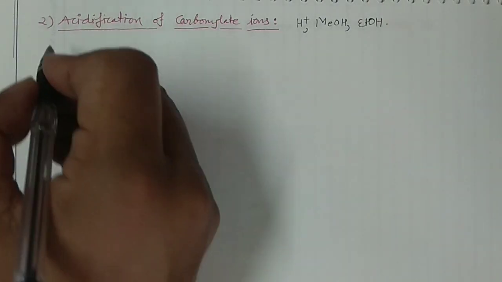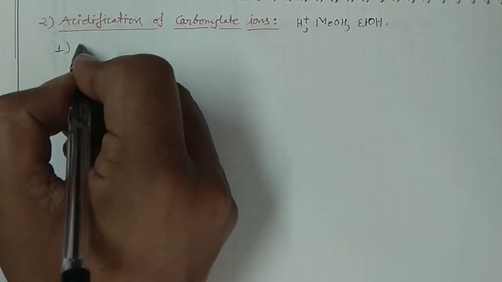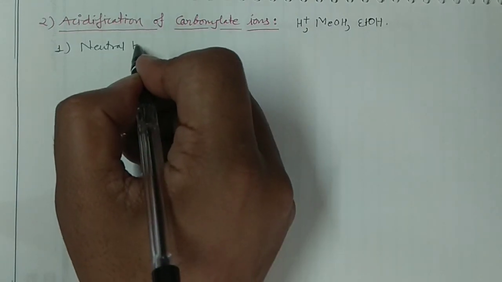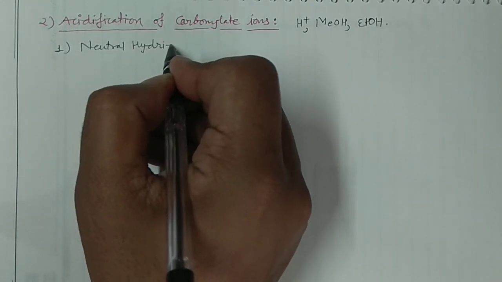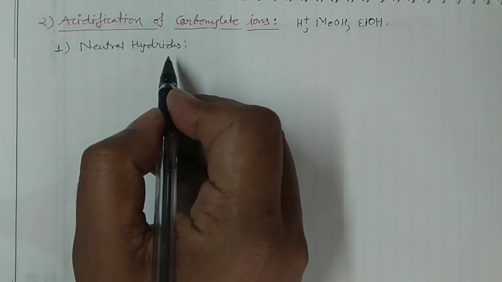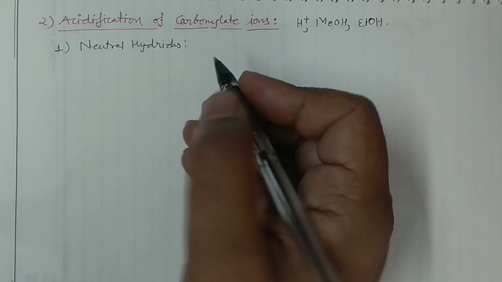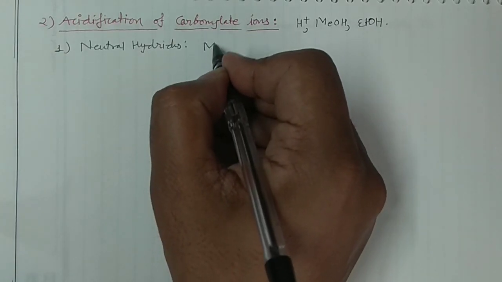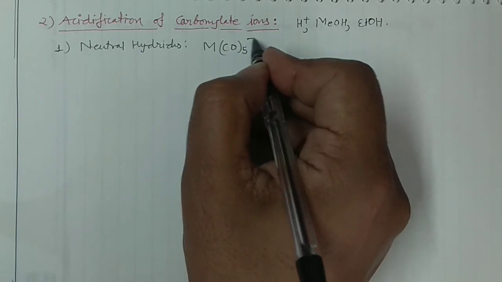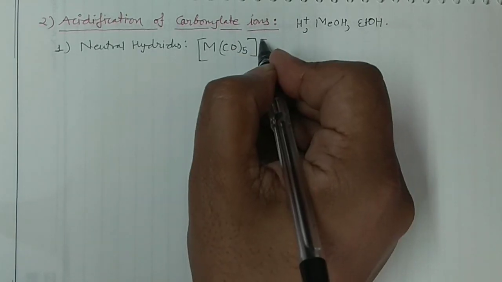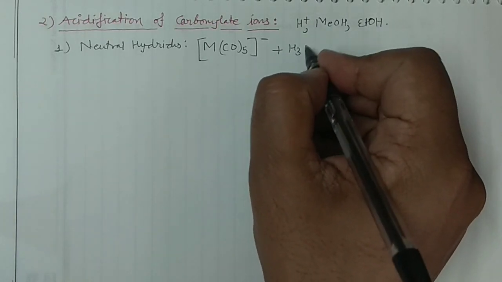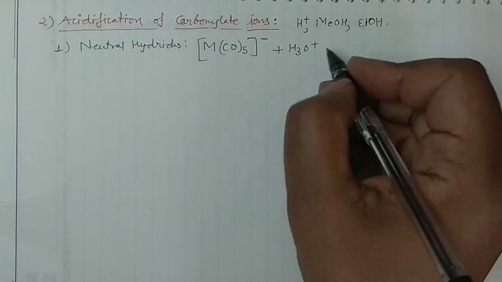So first of all I am preparing neutral hydrides, okay? I am writing in short neutral hydrides, but remember they are neutral transition metal carbonyl hydrides. You should remember this thing. And the reaction you can write, see, this is the general reaction, M is here, and say 5 carbonyls are here, and this is the metal carbonylate, and I am reacting this metal carbonylate with any acid, okay?